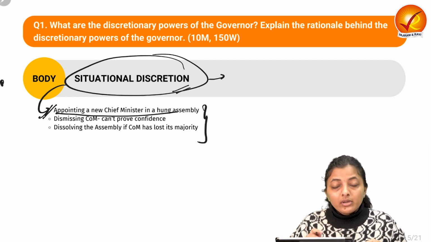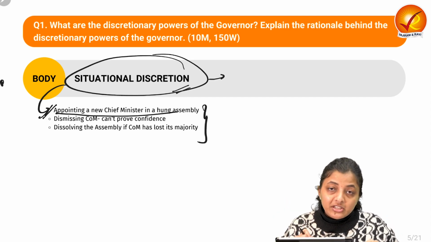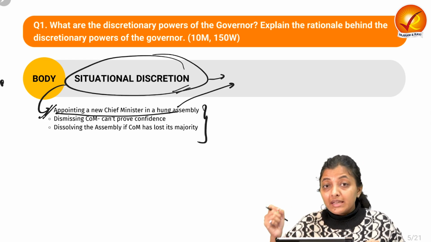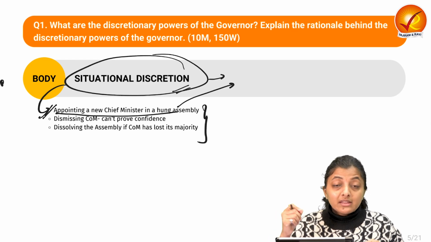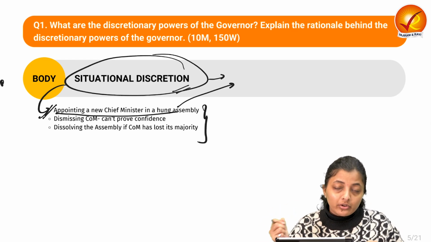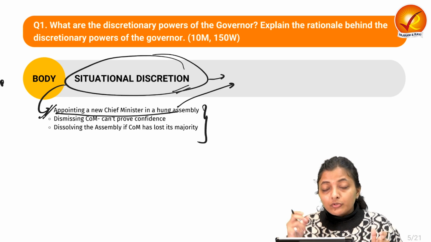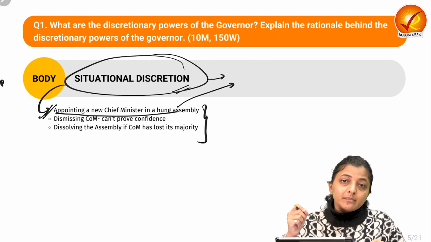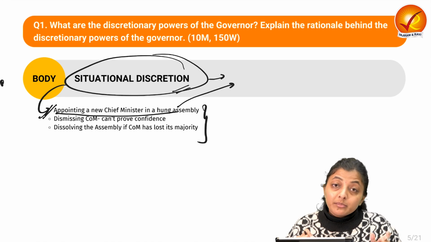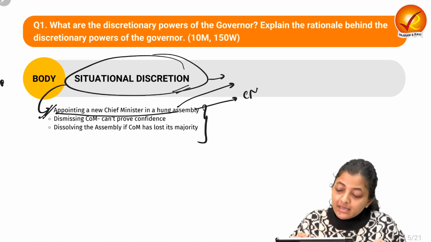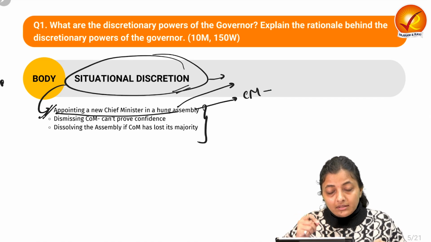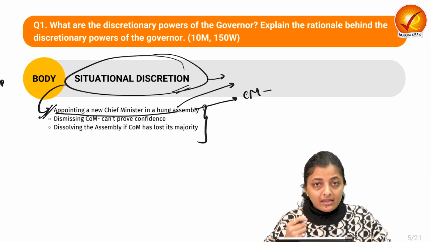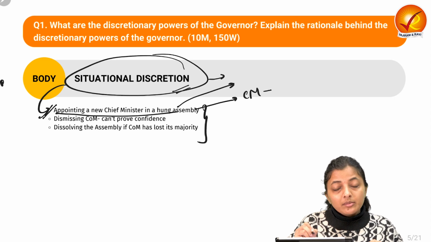First, he can appoint any person as the Chief Minister in two cases. When there is a hung assembly, it means when there is no clear candidate for Chief Minister, when there is no clear majority to make the government. In the case of a hung assembly, he can ask any person to become the CM, who can then prove the confidence or majority in the House. And second, when the CM suddenly dies while in office and no certain candidate is there for the next CM, he can appoint any other person as the CM.